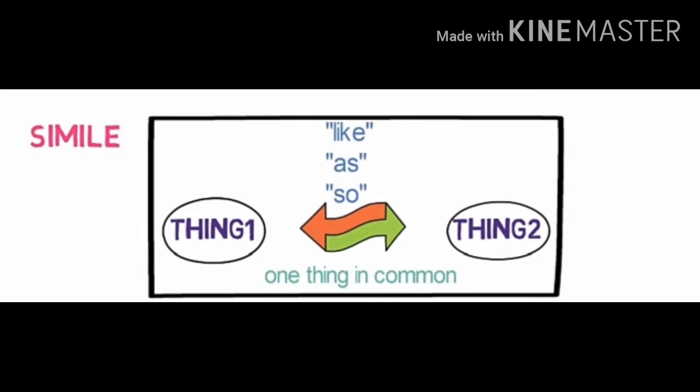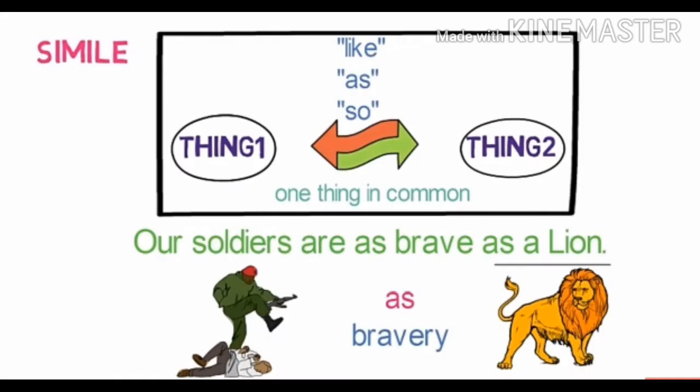Simile is a figure of speech that uses comparison between two unlike things. It is done using the words like, as, so. These two things must have one thing in common. Let's understand it. For example, our soldiers are as brave as a lion. Here we are comparing two things, soldier and lion, using the word as. So what is common between these two? That is bravery. Both of them are brave. So here, as brave as a lion is a simile.